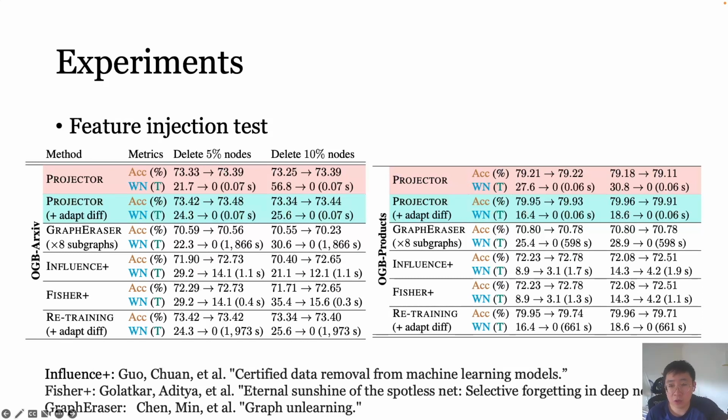By comparing the wall clock time, we note that our method Projector requires less time to unlearn compared to the baselines. When comparing with retraining from scratch, our method is slightly better than retraining because Projector could be thought of as a reweighting on the remaining nodes, which allows our method to behave similarly to the model before unlearning, but without carrying any information about deleted nodes.